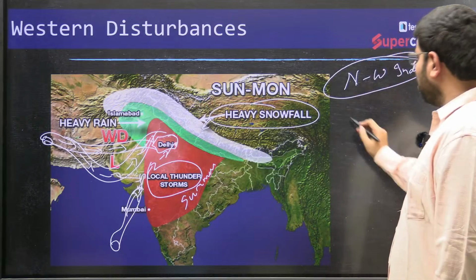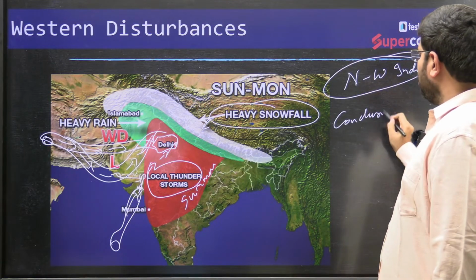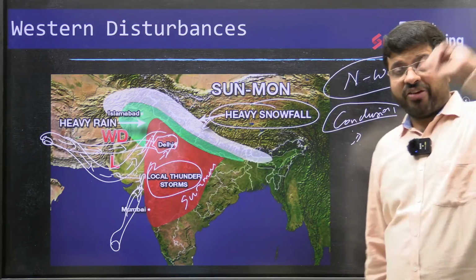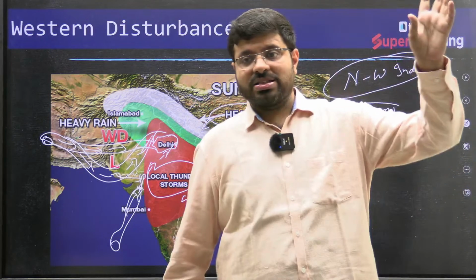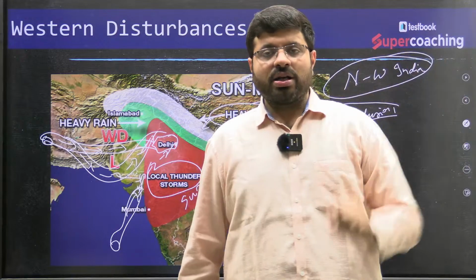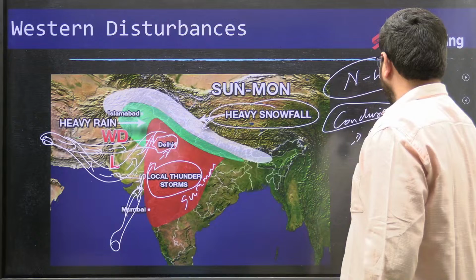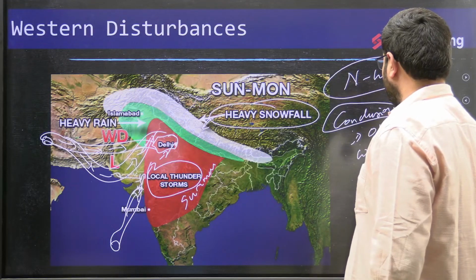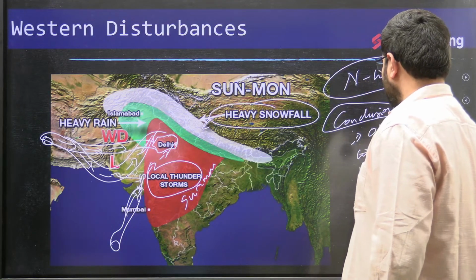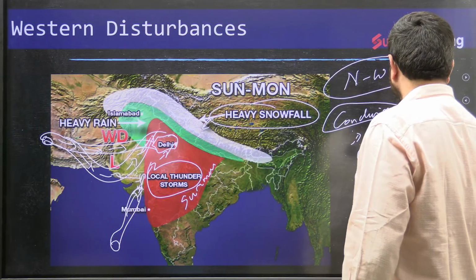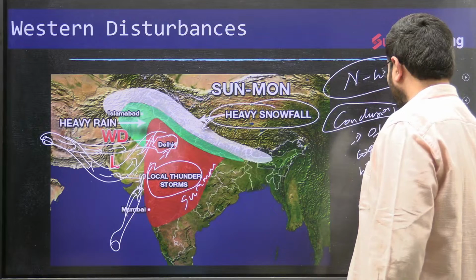Then what could be the conclusion? For the conclusion, if you have defined what western disturbances are in your introduction, you can conclude as, of late, western disturbances have been associated with significant variability because of climate change.